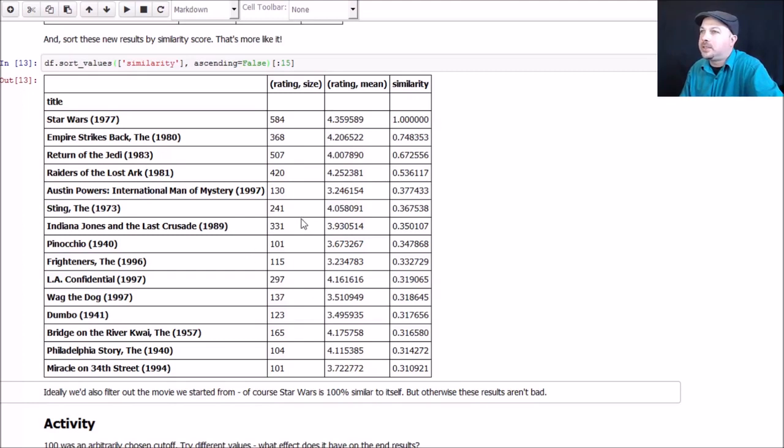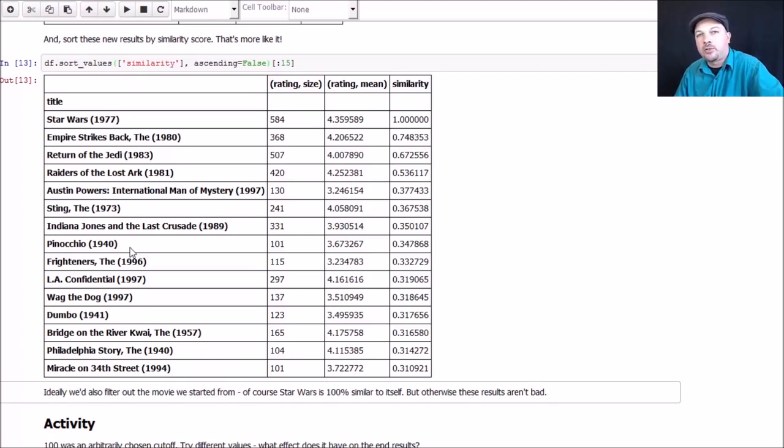You can see here that the results that we really like actually had much more than 100 ratings in common. So we end up with Austin Powers coming in there pretty high with only 130 ratings, so maybe 100 isn't high enough. Pinocchio snuck in at 101, not very similar to Star Wars, so you might want to consider an even higher threshold there and see what it does. So keep in mind too, this is a very small, limited data set that we use for experimentation purposes, and it's based on very old data, so you're only going to see older movies. So interpreting these results intuitively might be a little bit challenging as a result, but not bad results.